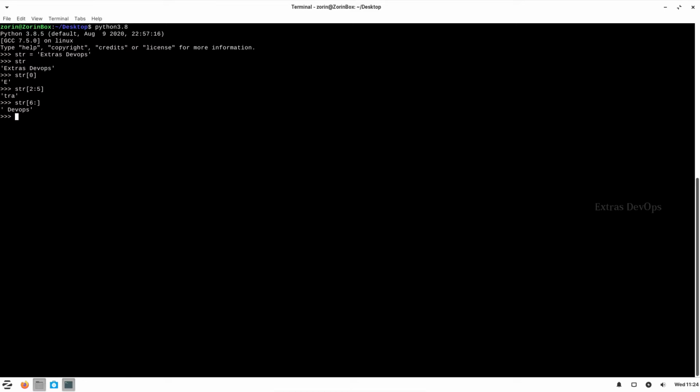The next topic we are going to see is the different data types available in Python. The three data types which are available are lists, tuples, and then dictionaries. Lists are a list of items separated by commas and enclosed within square brackets. It is similar to what is called arrays in other programming languages.